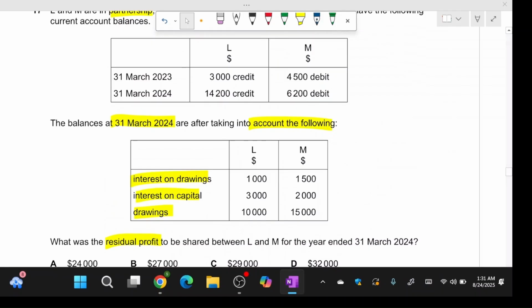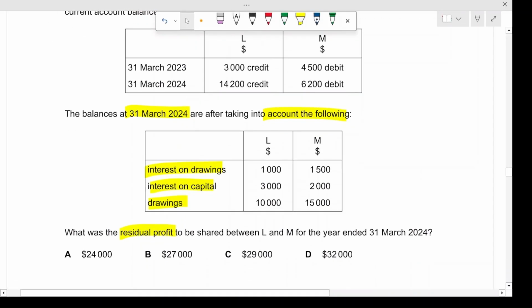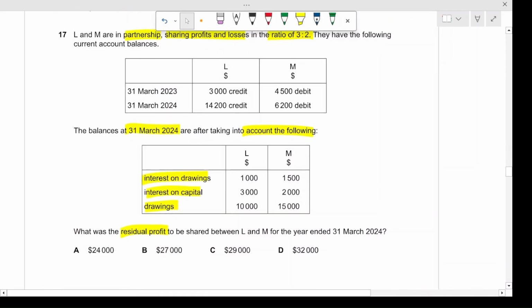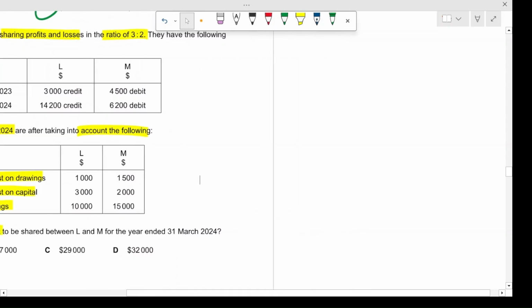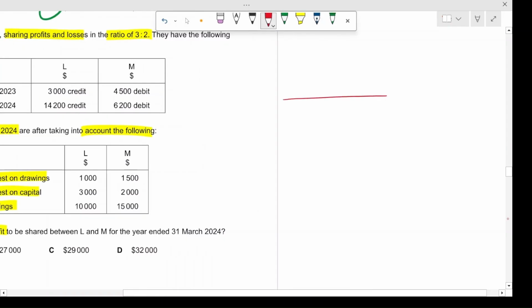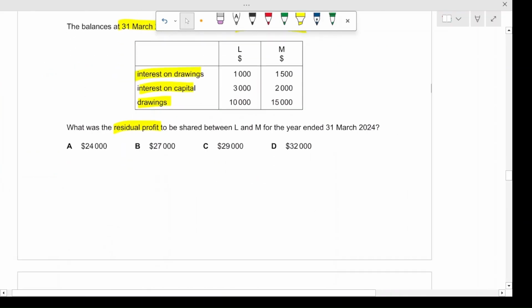Just a second, please. All right. For this question, it's better if we make a T account, which will help us understand which is the better approach. So I'll just make one over here for L, and I'll make another one below so we can see the data from the question itself.